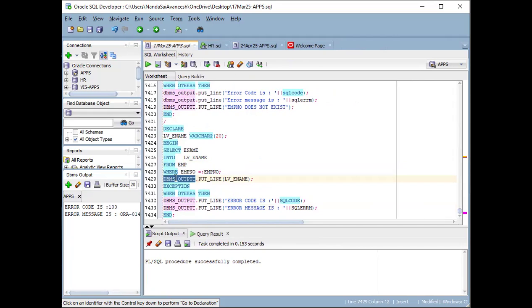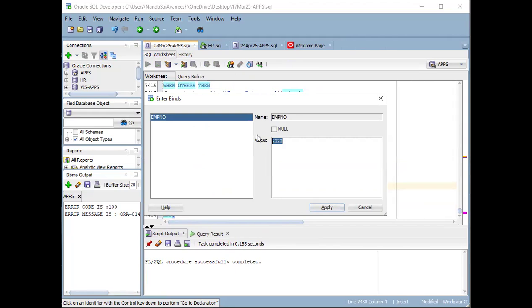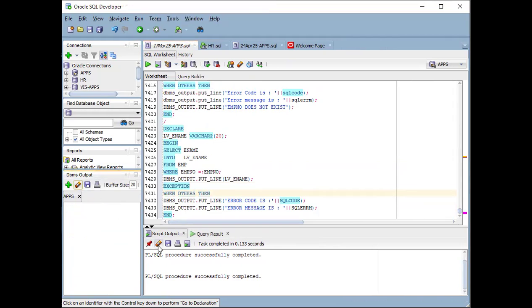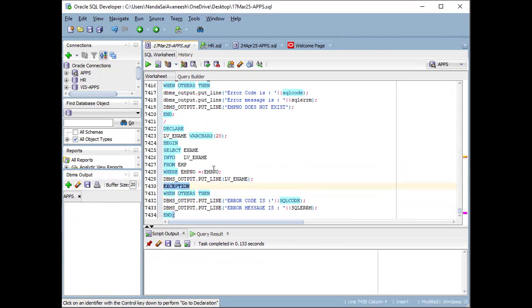Suppose I execute the same query with 7499, which exists. Okay, Allen is printed. Allen is there, so it has not gone to the exception section. Only when the employee number does not exist does it go to this exception part.